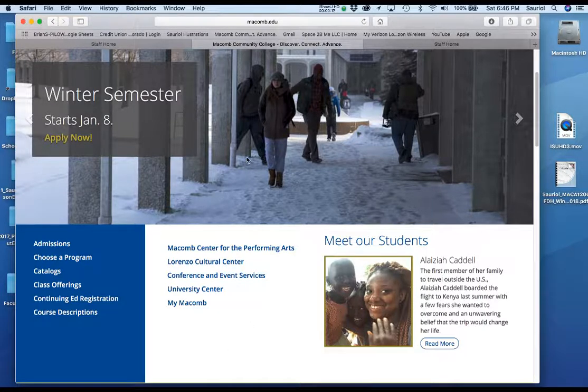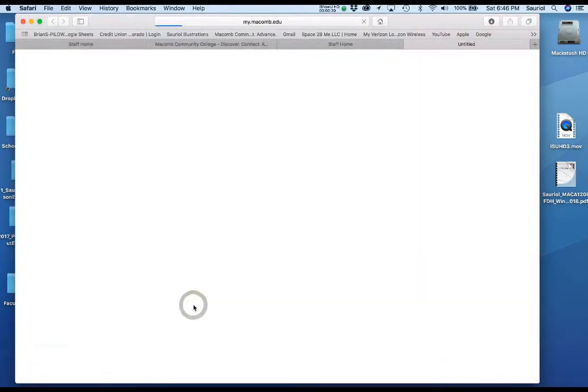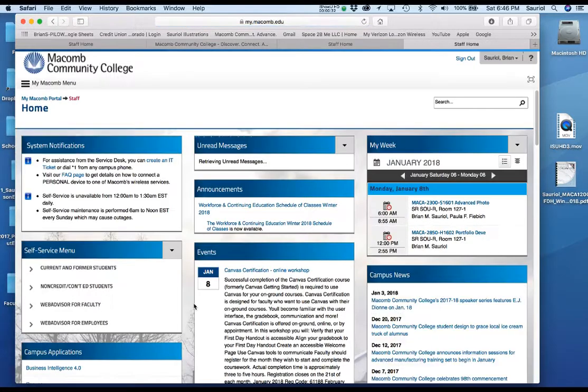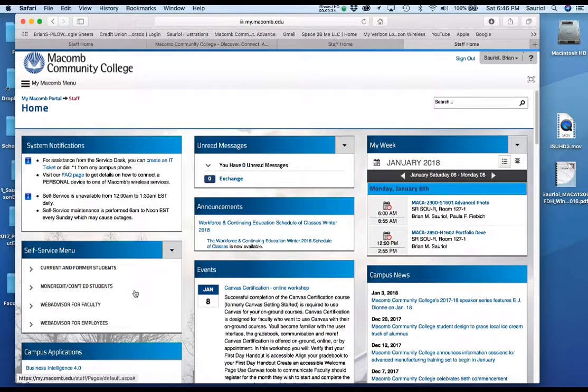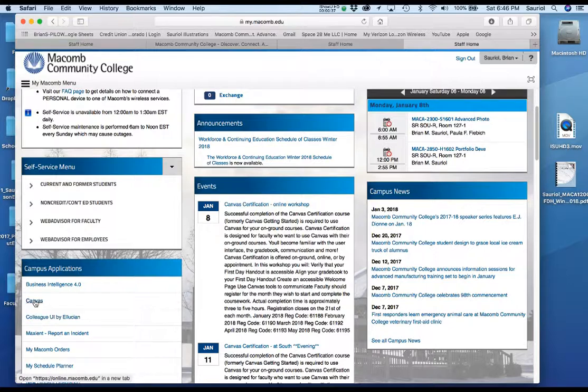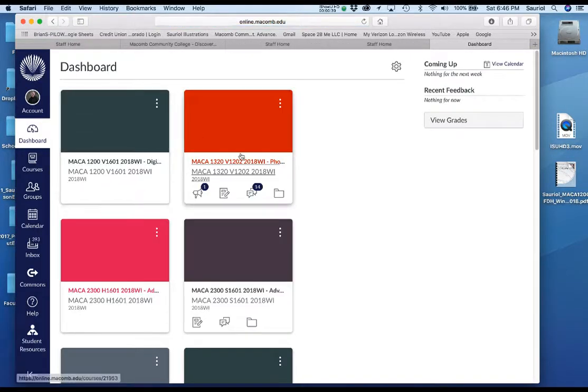But I'm on the Macomb.edu website where you access the My Macomb page. In order to get started in this course, if you haven't already done so, go to My Macomb and log in the way you would to get any of your records. Down here on the left is the Canvas login. I've already logged in, so it's coming right up to the classes that I'm in. You might come up to a page where you actually have to sign in to Canvas for the first time, but that's for another movie that I've already made.